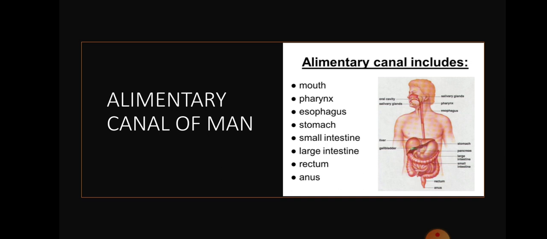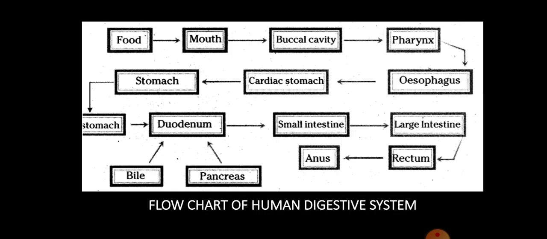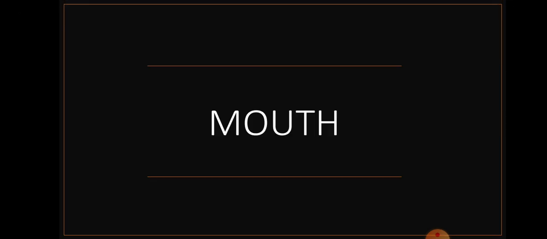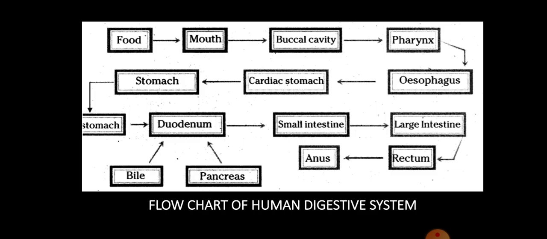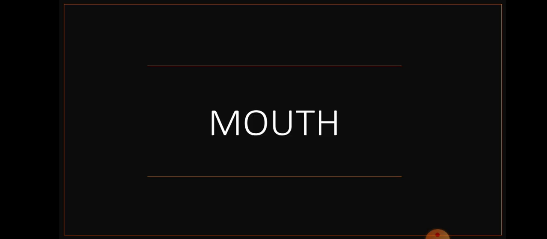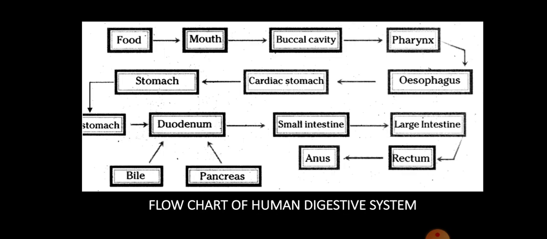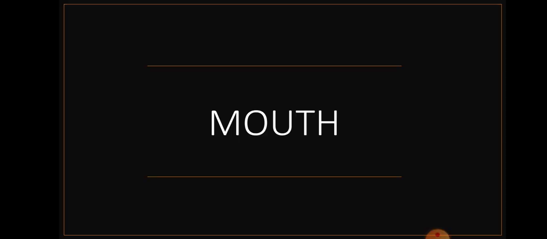Yes, so let's see how the passage of food takes place through the alimentary canal. Before that, let's go with the flow chart. First food enters the mouth, then buccal cavity, which is present in the mouth, then pharynx, esophagus, stomach, small intestine, large intestine, rectum and anus. Let's go with the mouth. What happens in the mouth?